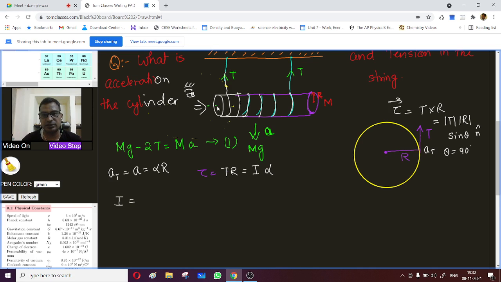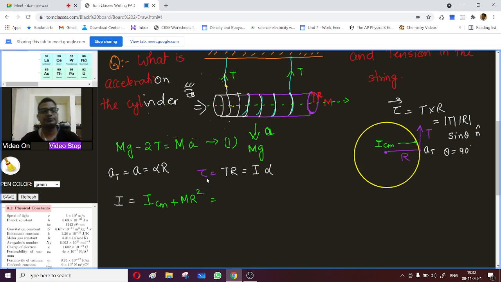In 3D, this is the axis on which it is rotating. This is the central axis, but the rotation is happening along this. So first we will find the moment of inertia about the center of mass, then we will apply the parallel axis theorem: ICM plus m r square.